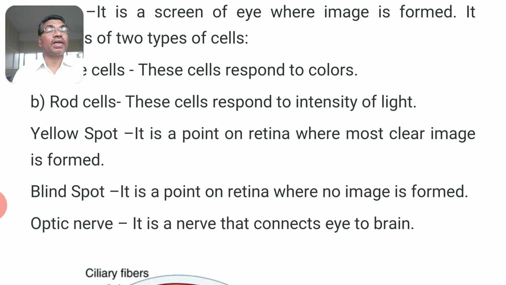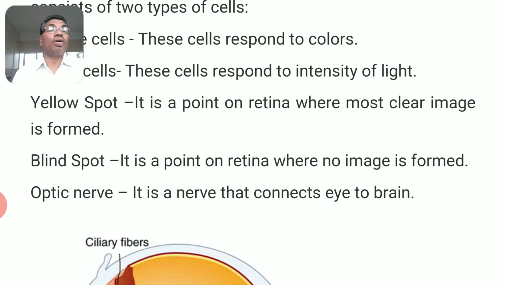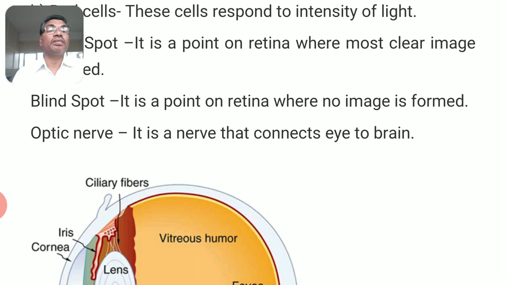It is a point on the retina where the most clear image is formed. What is the blind spot then? It is a point on the retina where no image is formed. What is the optic nerve? It is the nerve that carries messages from the eye to the brain.